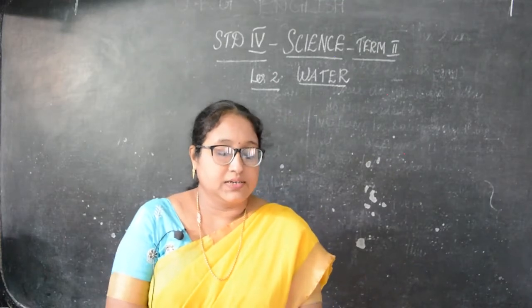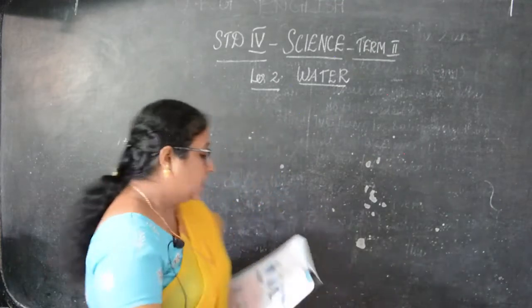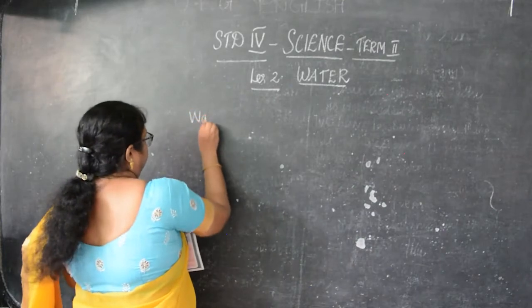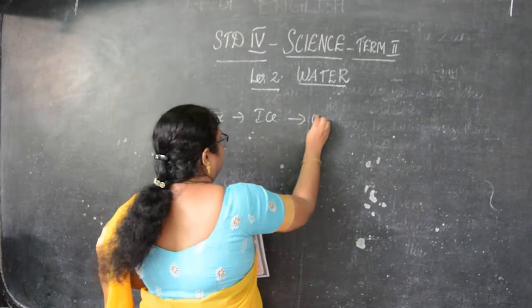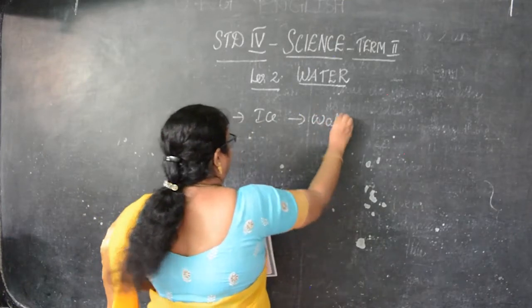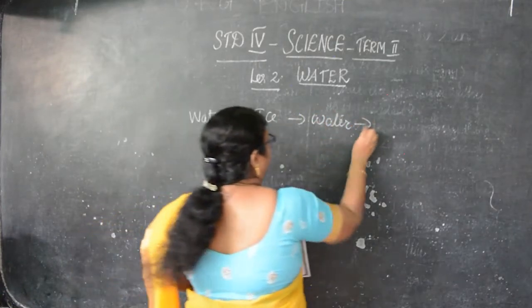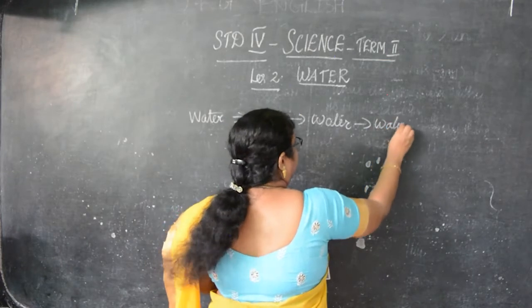Now water occurs naturally in three forms, that is ice, water and water vapor.